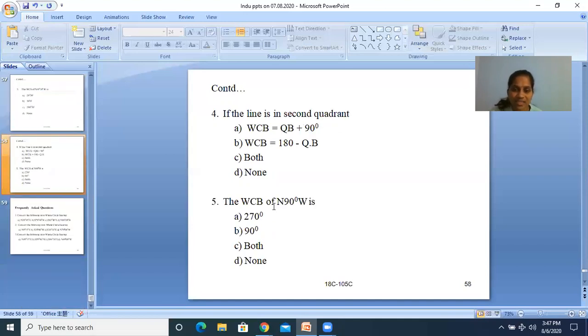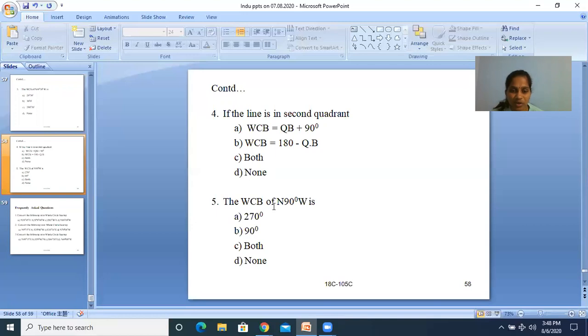If the line is in the second quadrant, what is the rule of conversion? WCB is equal to QB plus 90. WCB is equal to 180 minus QB. C both. D none. What is the rule in the second quadrant? WCB is equal to 180 minus QB. D is the answer.